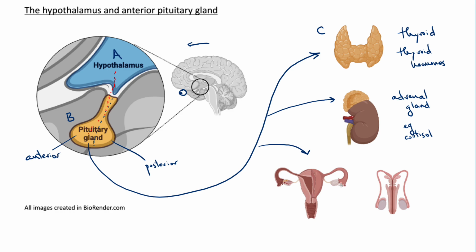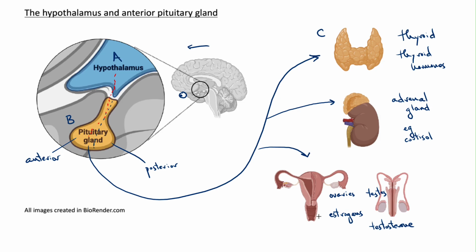And these are the gonads, the ovaries in women, and the testes in men. And the ovaries make estrogens like estradiol. Estrogens are actually a class of steroid hormone. Estradiol is an example. And the testes produce testosterone. And these sex hormones, together with the trophic hormones that have triggered their release, are then responsible for things like the menstrual cycle and ovulation in women and sperm production in men.